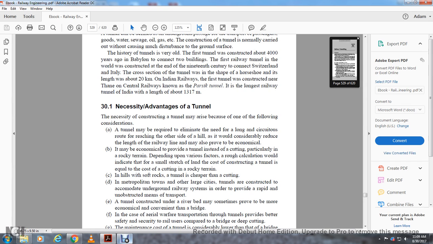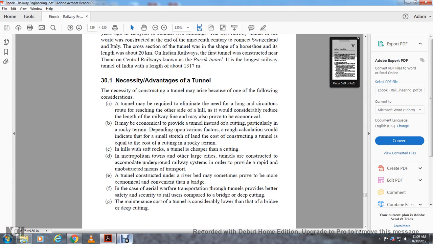It may also prove economical to provide a tunnel instead of cuttings, particularly in rocky terrain. Depending upon various factors, a rough calculation would indicate that for a small stretch of land, the cost of construction of the tunnel would equal the cost of cutting through the rocky terrain. In hills with soft rock, a tunnel is cheaper than cutting. In a metropolitan city, tunnels are constructed to accommodate an underground railway system in order to provide a rapid, unobstructed means of transportation.